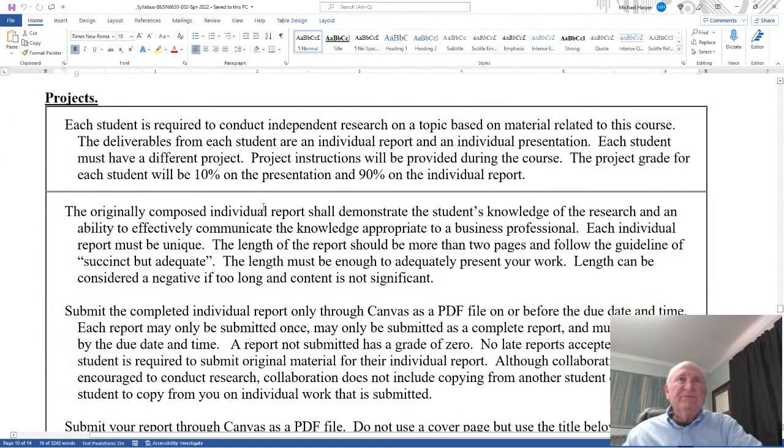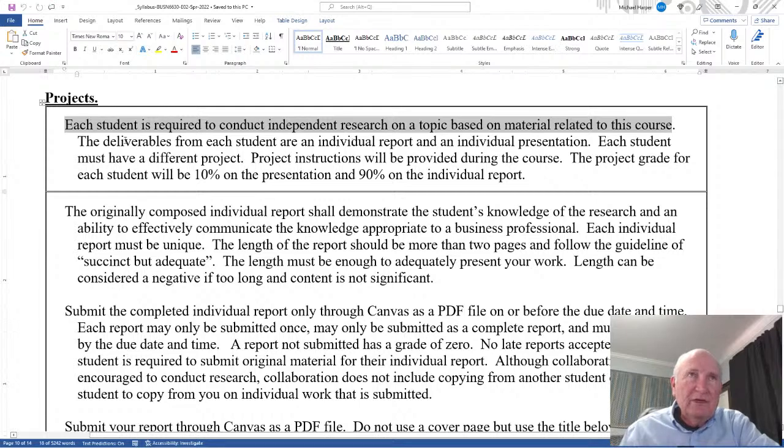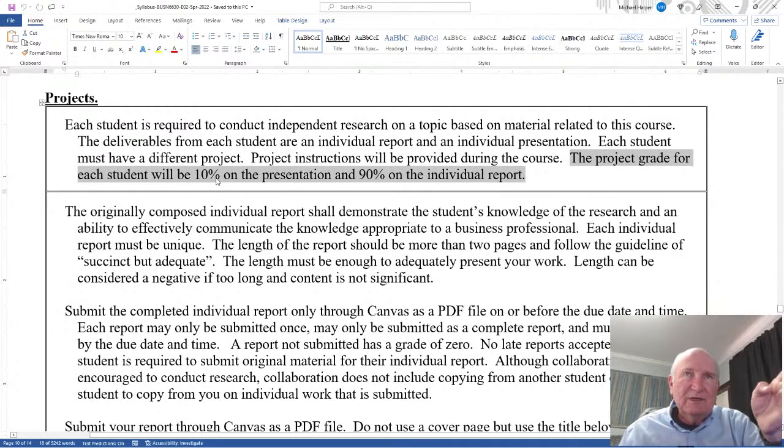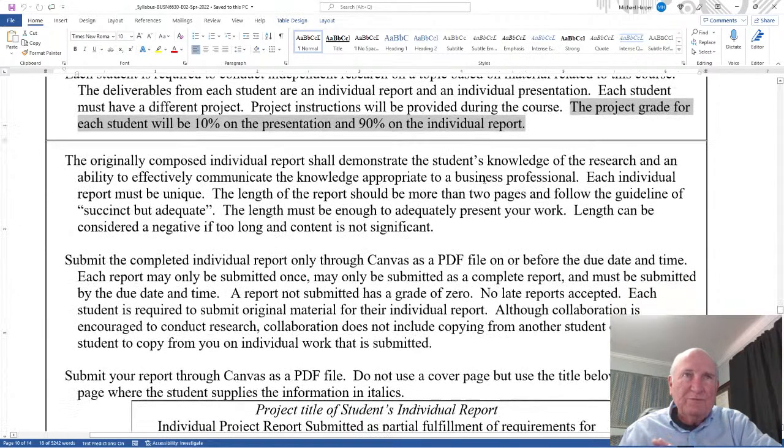Then the projects. Each student is required to conduct independent research on a topic based on material related to the course. The deliverables for each student are an individual report and an individual presentation. Each student must have a different project, and project instructions will be provided during the course. More detail later. The project grade for each student will be 10% on the presentation, 90% on the individual report.